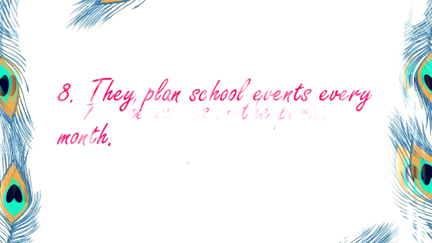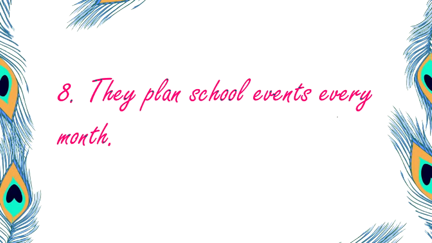Alright. Next we have they plan school events every month. So what is they here? Yes, you're right. It is the subject. Why are we doing again and again like this? Because there should be a way to simplify the things. Okay, we should always be planned and logical. So that is the way to attempt these kind of statements. You'll never go wrong, trust me, if you follow it step by step.